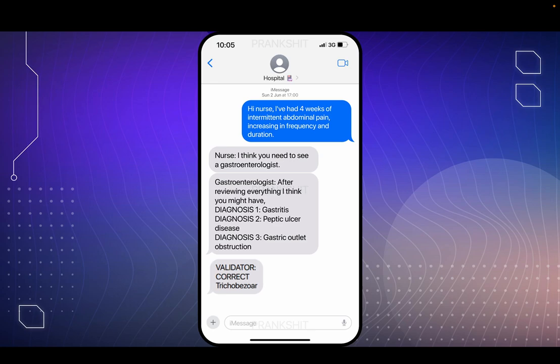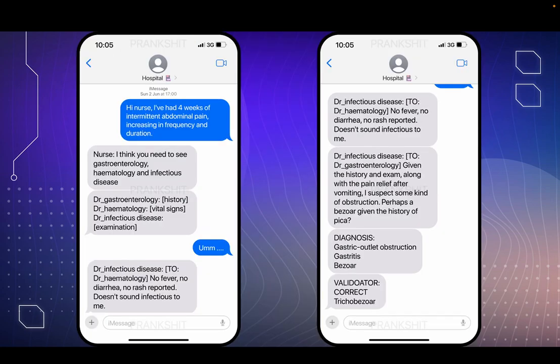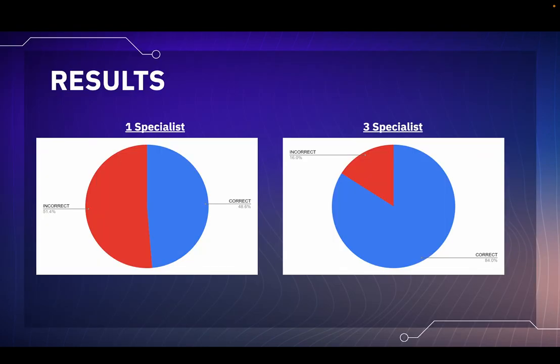That comes under, I guess, the trichobezoar, which was the case we had. You can see it doesn't really match up, but it essentially is the same thing, sort of. But when we gave it to 3 specialists, it was able to narrow down on the diagnosis much more. So it actually got bezoar. So it actually became way more accurate as you went on.